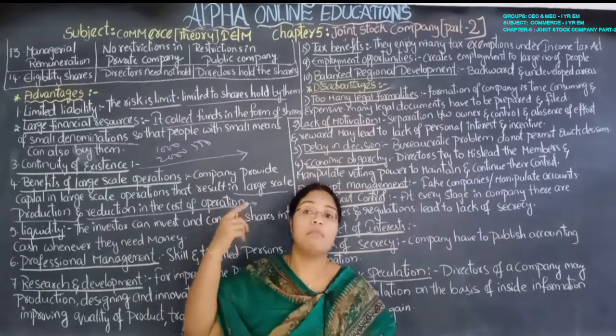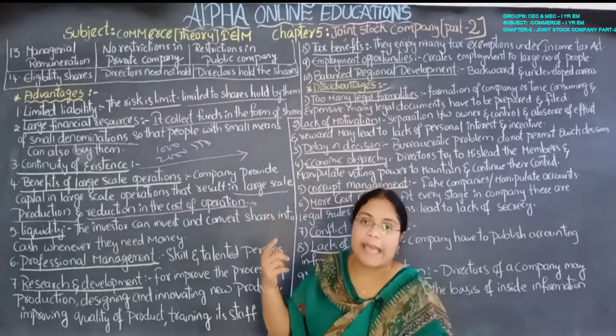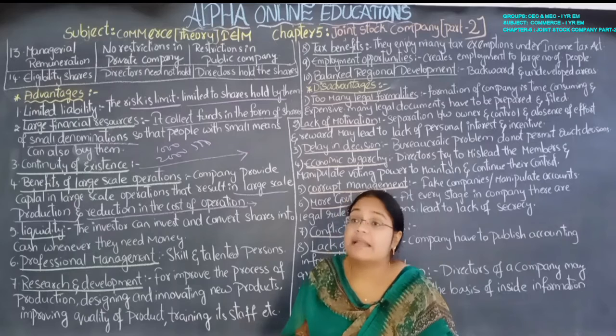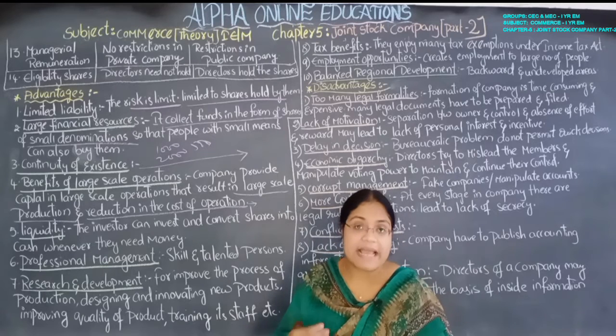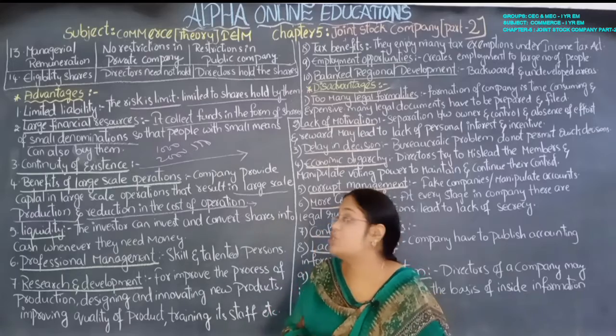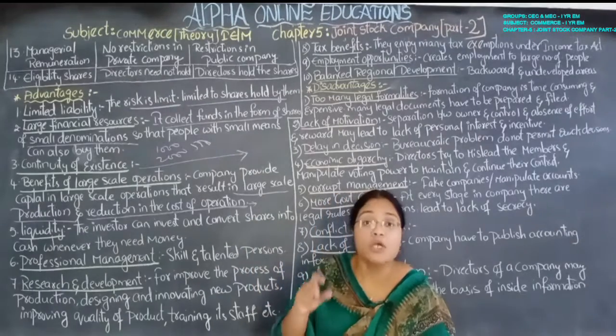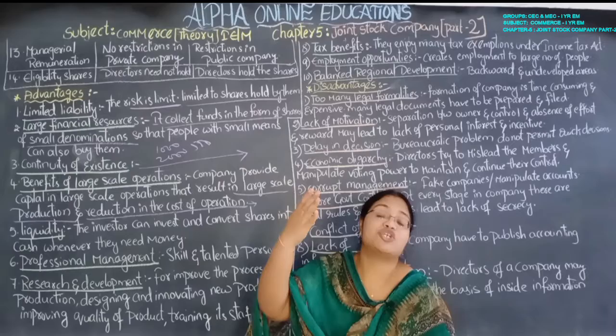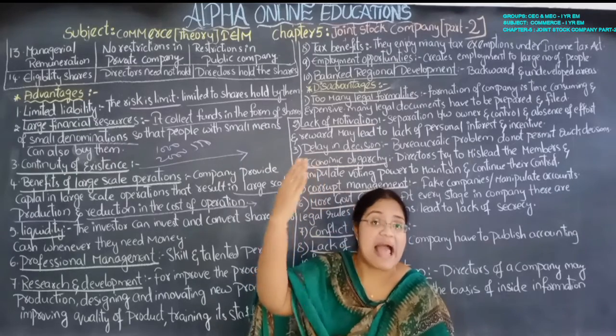There is a larger amount of production, and they can also gather more capital from the public in small denominations. So it becomes very easy for them to do large scale operations, meaning large scale activities.